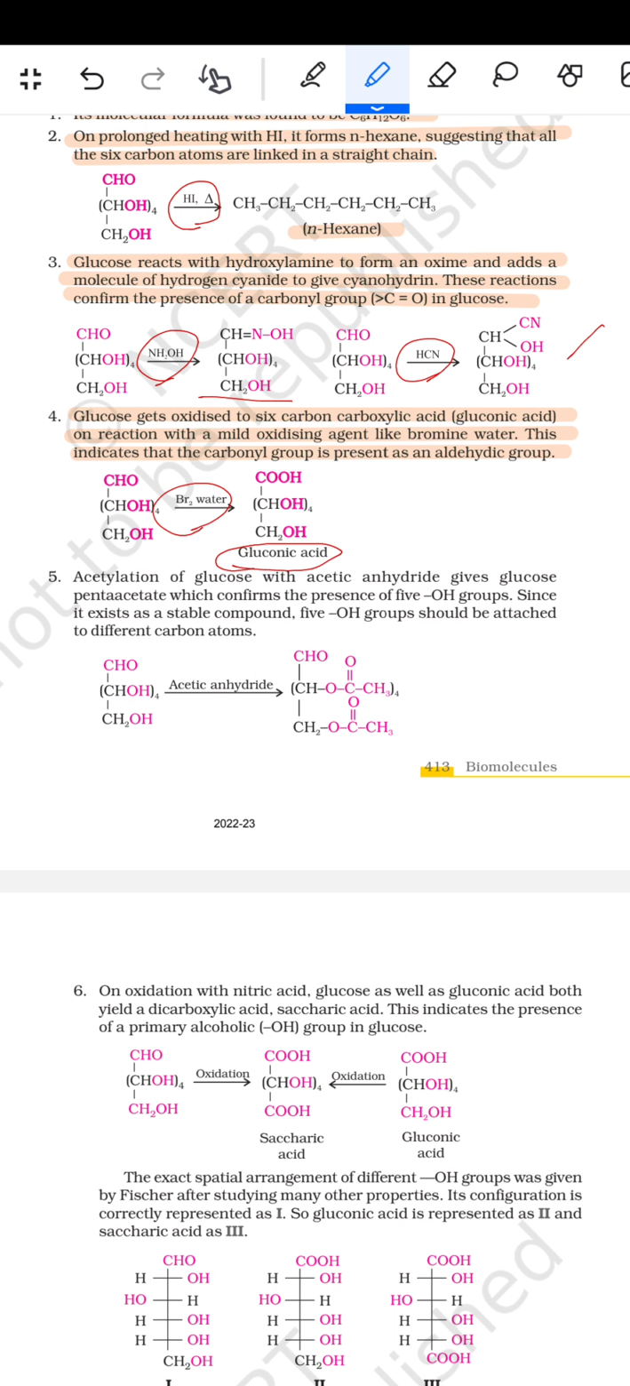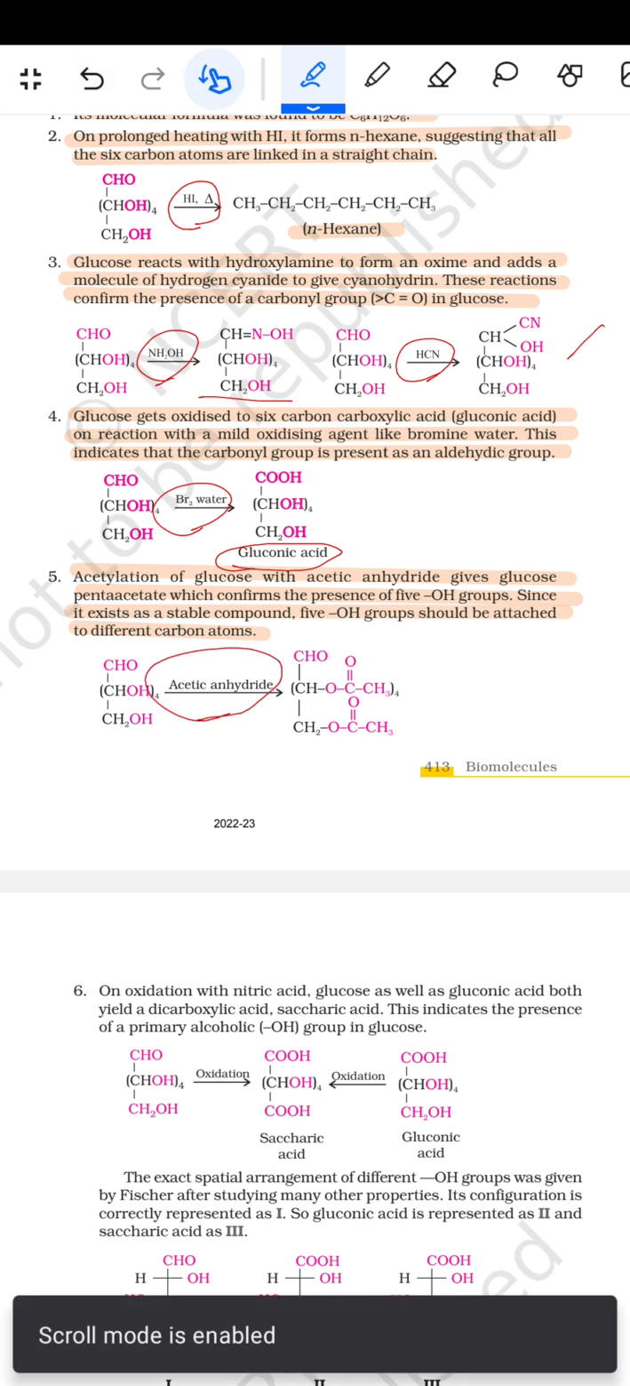फिर आता है इसमें acetylation of glucose with acetic anhydride gives glucose pentaacetate, which confirms the presence of 5 OH groups. Since it is a stable compound, the 5 OH groups should be attached to different carbon atoms. जैसे acetic anhydride है और इसमें ऐसे किए तो ये बन जाता है.